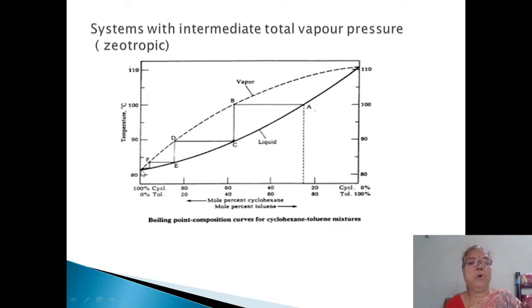Here this point shows the boiling point of pure A component, and here we have the boiling point of pure B component. And if we distill such a liquid mixture, we get such type of curve, and the vapor curve and liquid curve meet each other at this point and at this point.